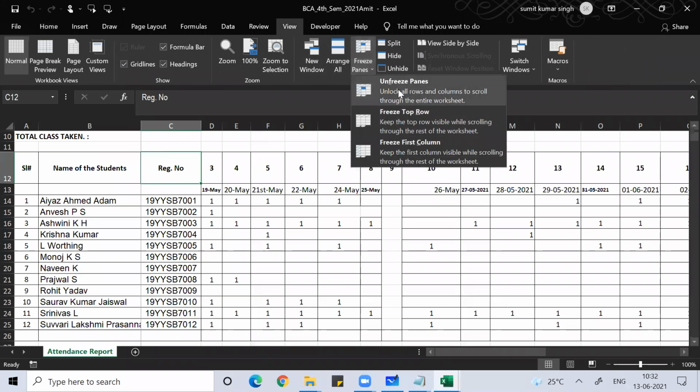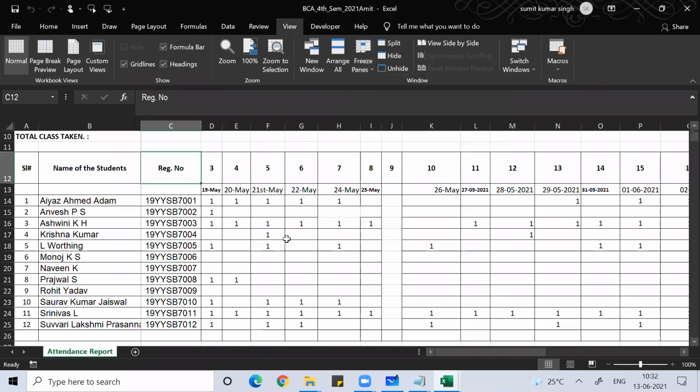Under View you can see Freeze Panes. Because I put freeze panes, it is showing me Unfreeze Panes, Freeze Top Row, Freeze First Column. So you can freeze certain rows or columns or a certain set of content. You can freeze it so that it remains fixed at that place. That is about freeze panes.